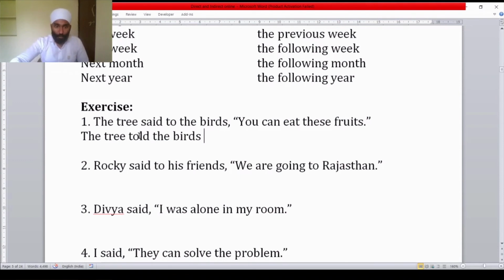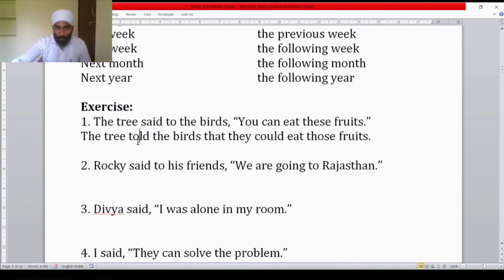If you are using told, after that again you don't use to. If you use to, the sentence will become wrong. The tree told the birds that they could eat those fruits.